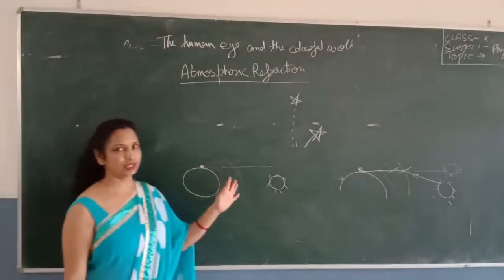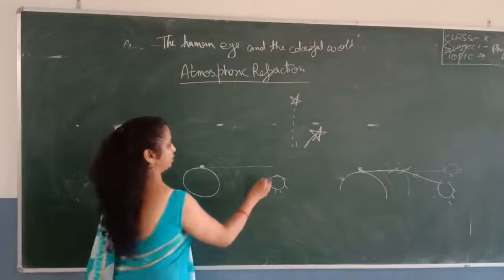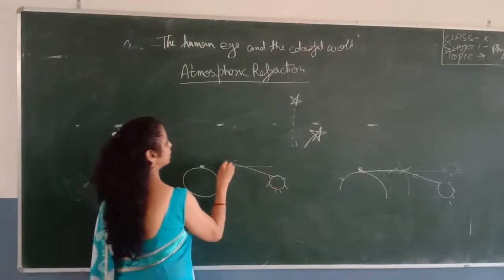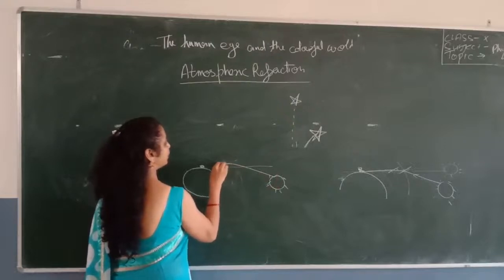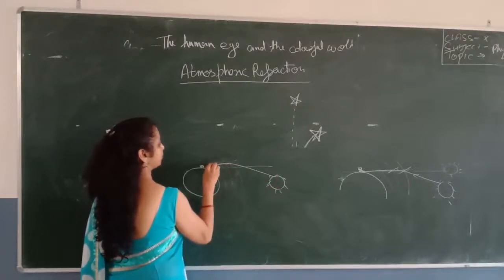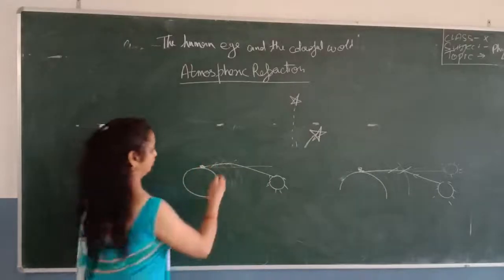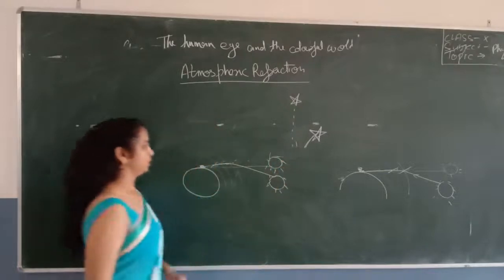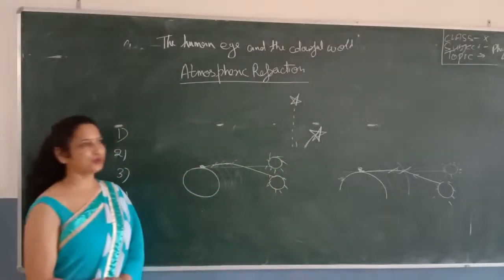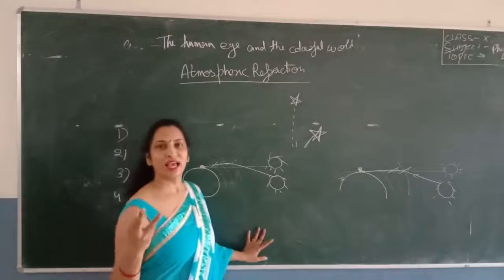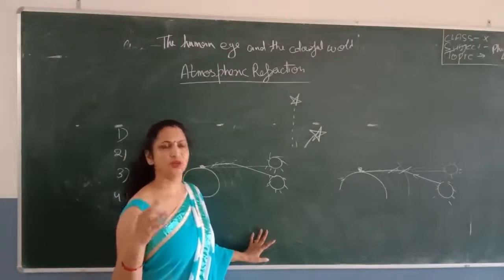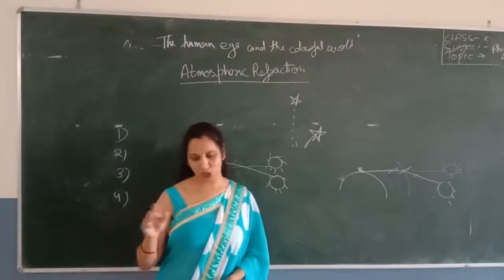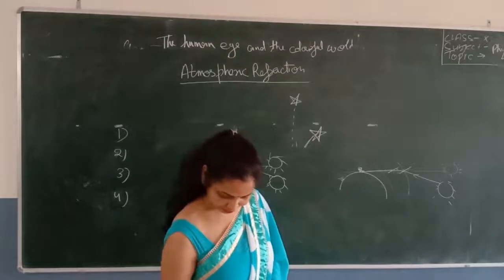Actually these are not the actual boundary. So when the sunlight enters into the atmosphere, it bends because it enters from rare to the denser medium like this. Now the sun will appear here. It means we are able to see the sun 2 minutes before the sunrise and 2 minutes after the sunset. So it means our day is 4 minutes longer than the actual length.